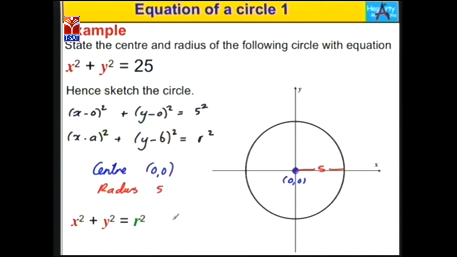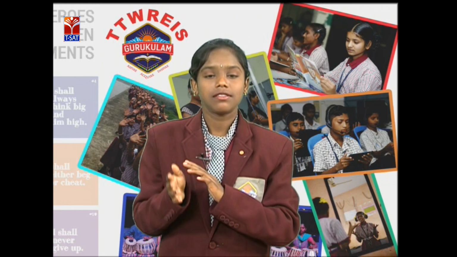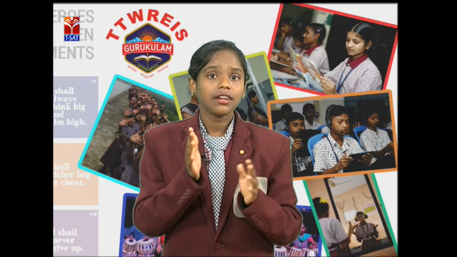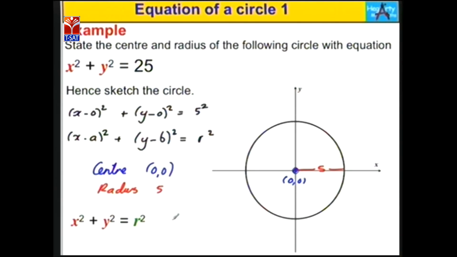Have you understood well? Okay, again repeat. Here we have x² + y² = 25. We compare with the standard form equation (x − a)² + (y − b)² = r². So (x − 0)² + (y − 0)² = r². We clearly see that the center of this circle is (0, 0) while the radius is 5.